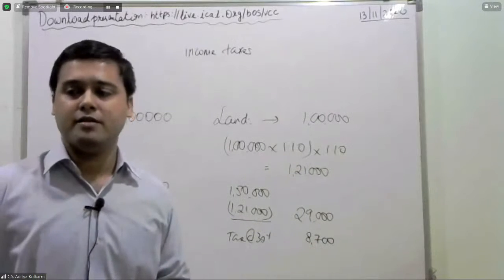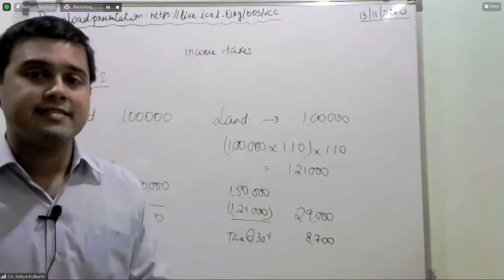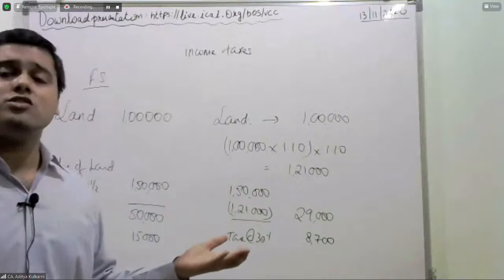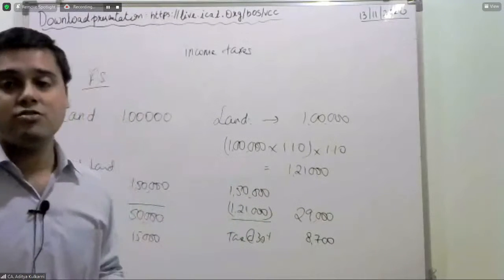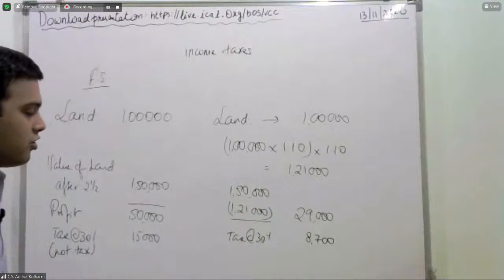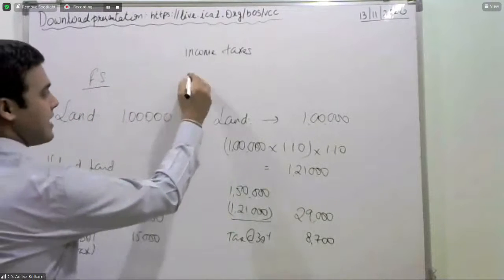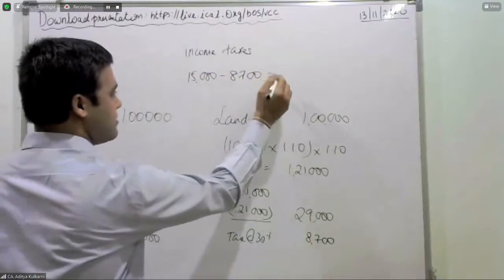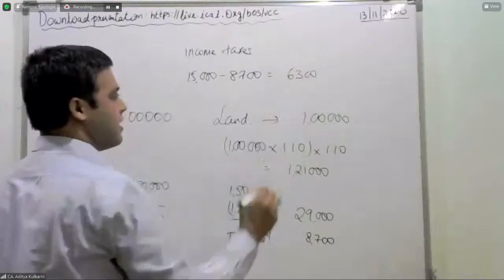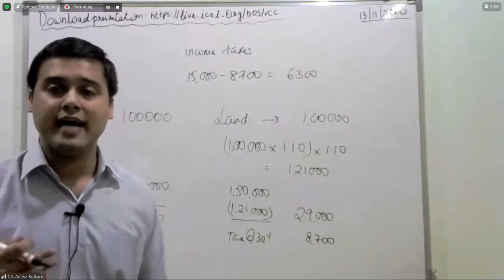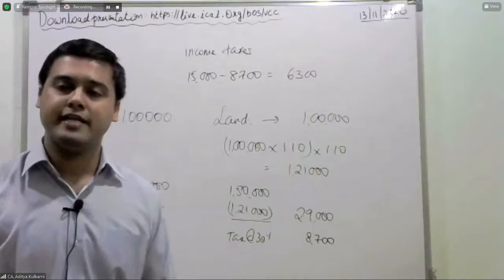Why did this happen? Did you adopt any tax saving technique? The answer is no. I did just what the statute has allowed me to do. The statute has given you the benefit of indexation. So your tax has come down from 15,000 to 8,700. That means it is now 6,300 rupees. This is a tax saving that is happening to you.